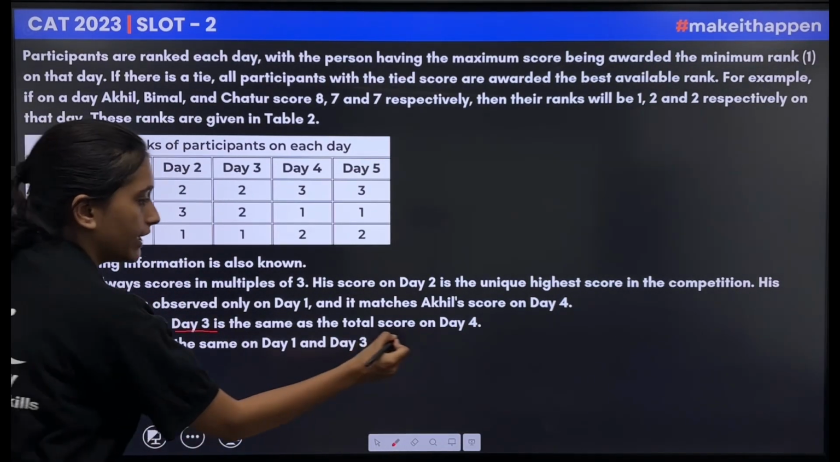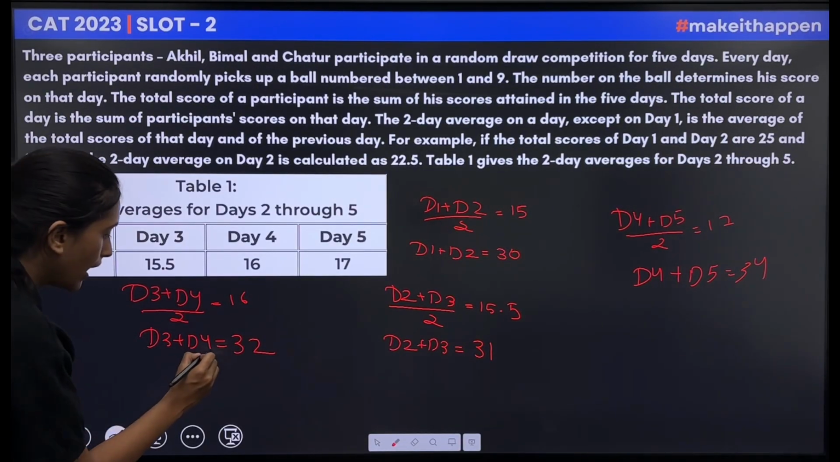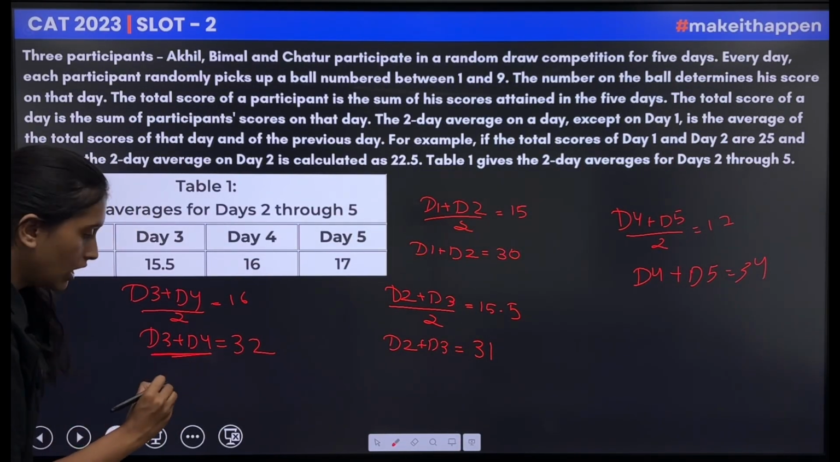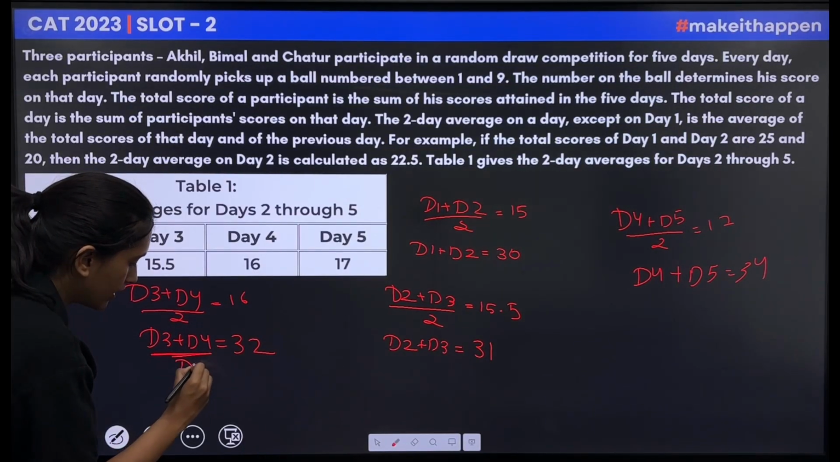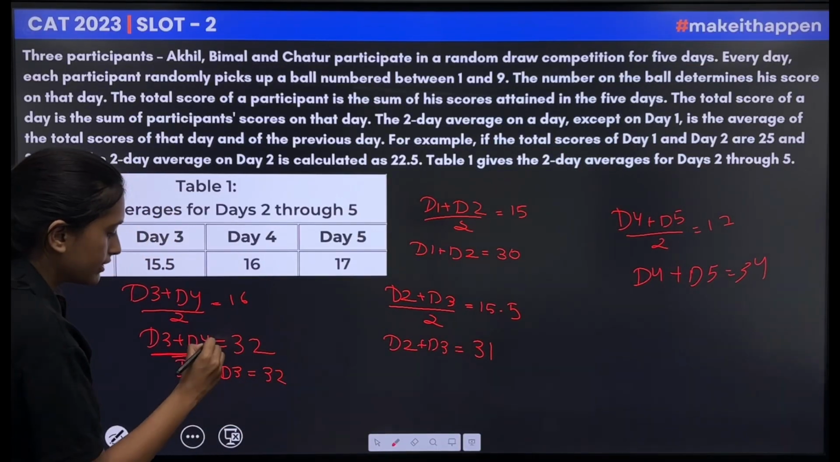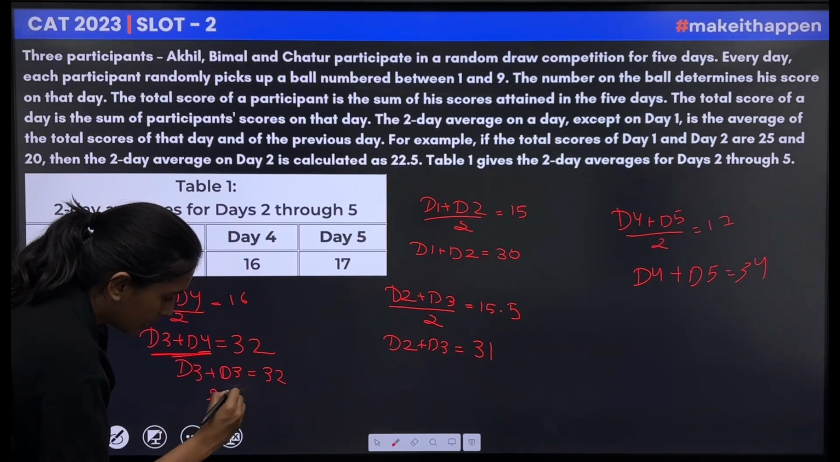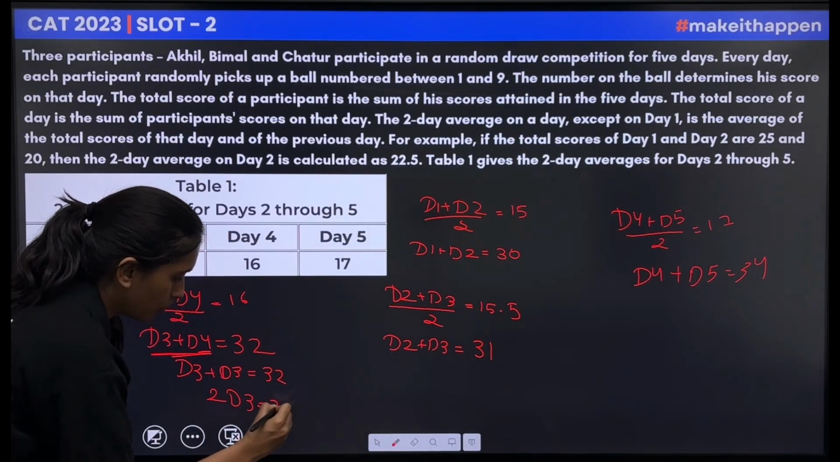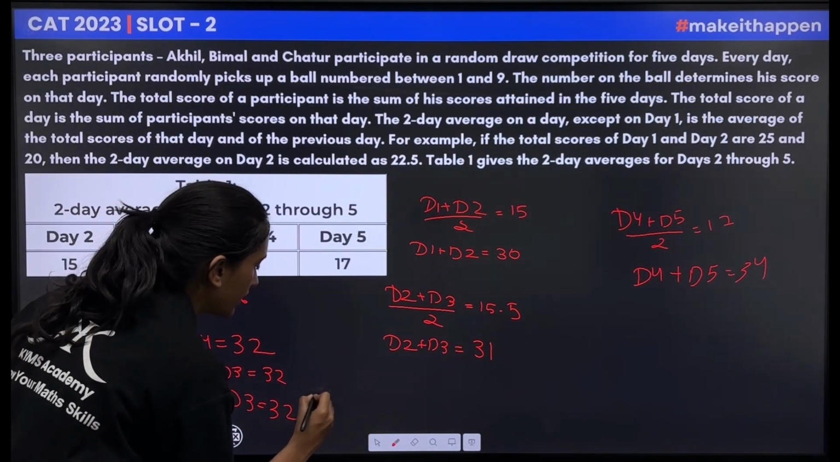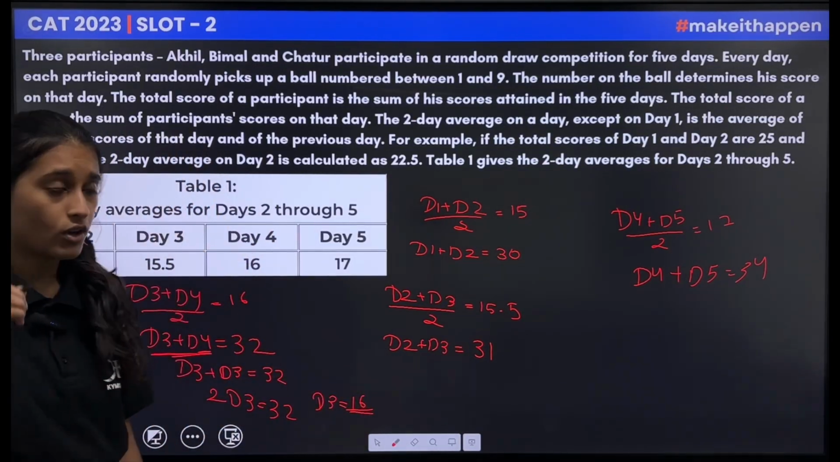If the day 3 score and day 4 score are the same, that means day 3 and day 4 are equal. So I can write here day 3 plus day 3 is equal to 32. Instead of day 4, here I am writing day 3 because the score is the same. So 2d3 is equal to 32 and d3 is equal to 16. So the total score on day 3 was 16.